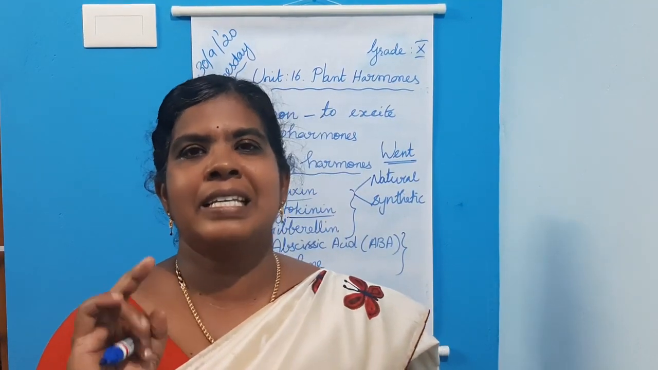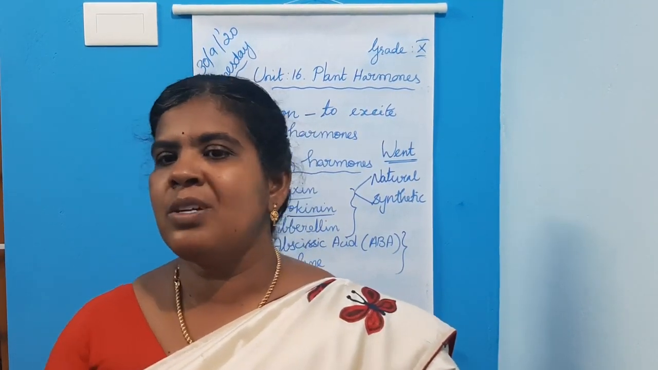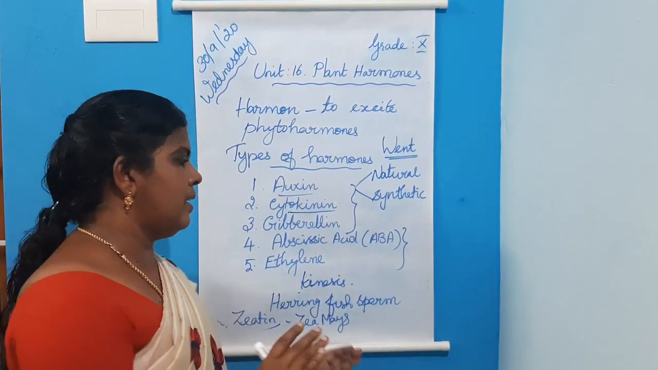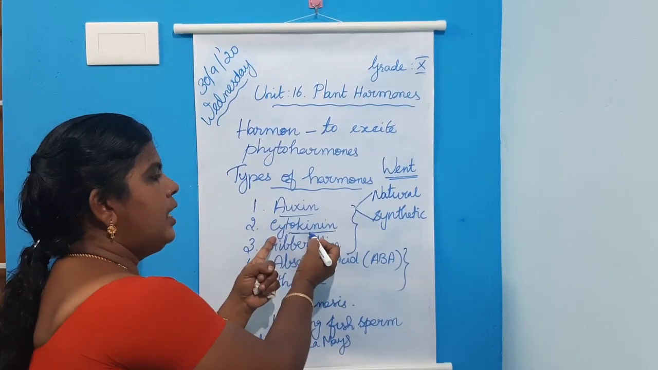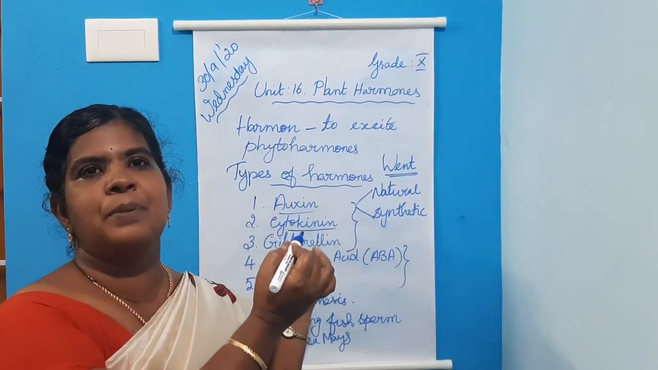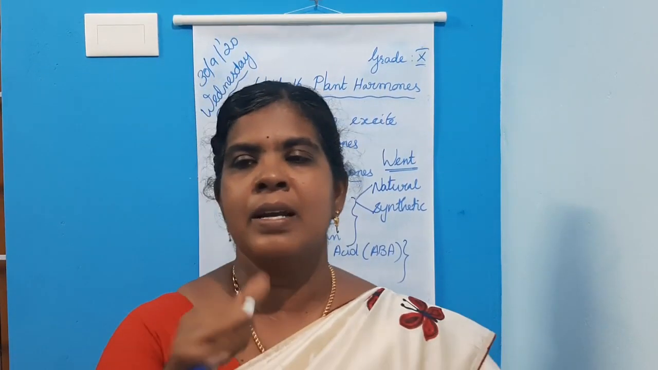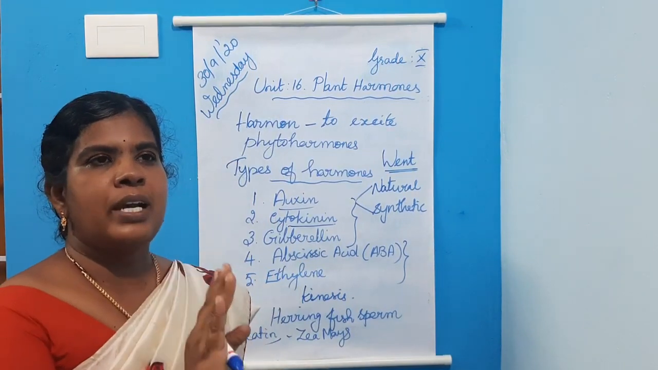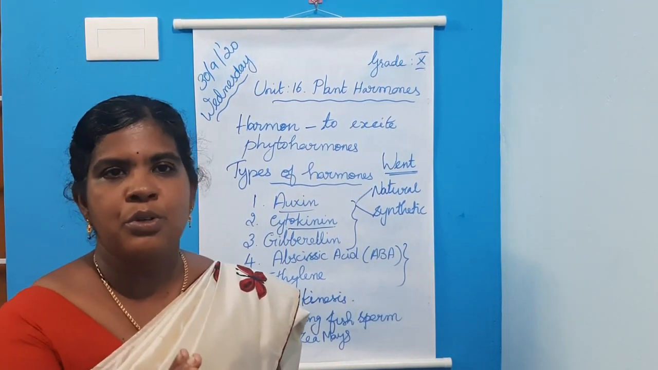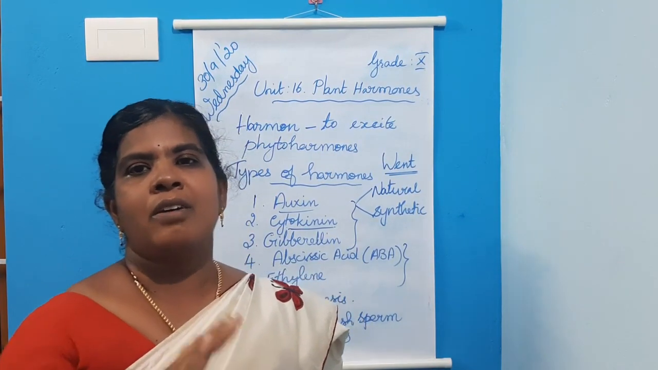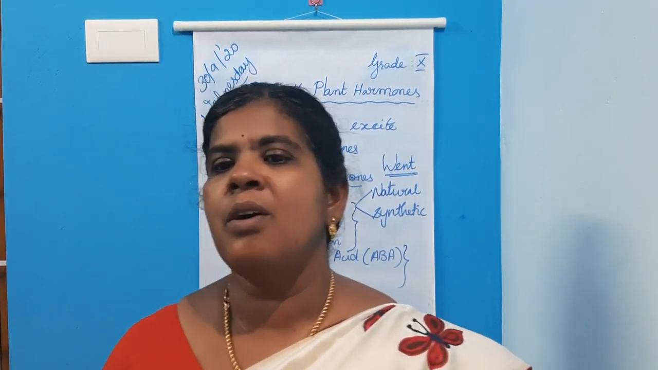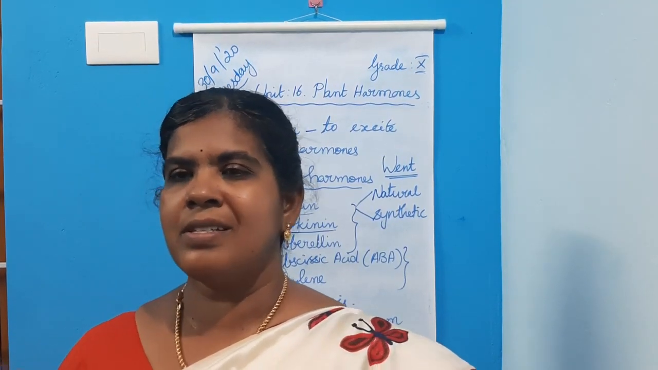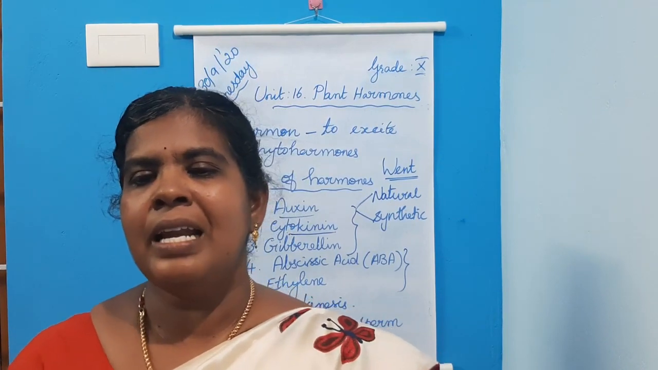Cytokinin induces or promotes cell division, or cytokinesis, in the presence of auxin. That is the first effect. Cytokinin induces cell division along with auxin. Then cytokinin also causes cell enlargement. First is cell division, second is cell enlargement.